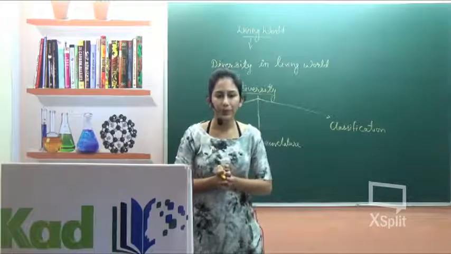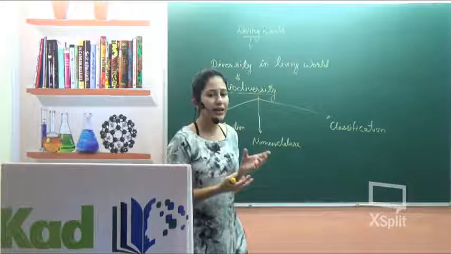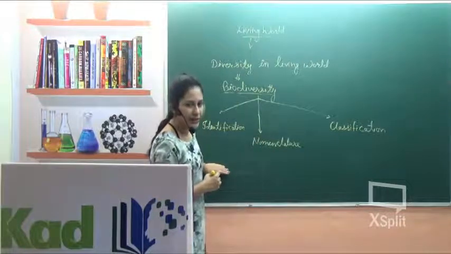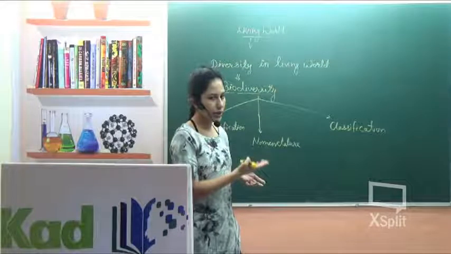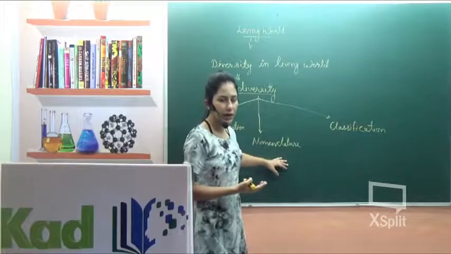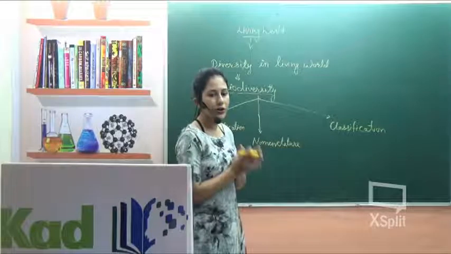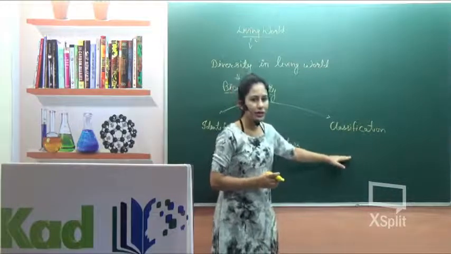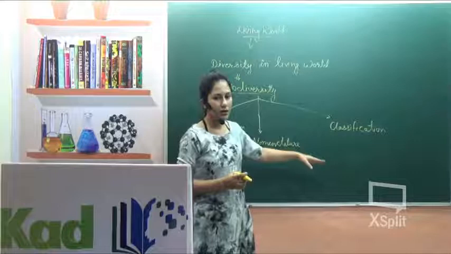What did we do first? We identified them, made an image in the mind that different characters are present in these three, and due to these various characters these are three different organisms. So firstly we identified them, and on what basis? On the basis of characters, the special characters present in these organisms. After this, what will we do? After identifying these organisms, we will think of a name for them. Suppose we took an unknown organism, or saw some unknown thing while walking. Firstly, we will check whether it is living or non-living. First we will see the characteristics of livings, and when all the characteristics of living are present in that thing, it means it is a living thing.